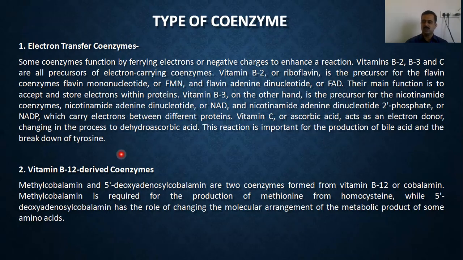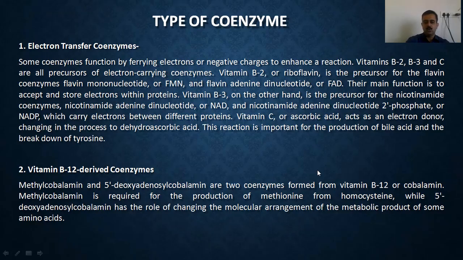Various different coenzymes, as we have seen, are vitamins basically, and these vitamins are helpful for modulating the reactions at various different reaction points. Vitamin B12, as I told you, is said to be one of the most important coenzymes. Methylcobalamin and 5'-deoxyadenosyl cobalamin are two coenzymes from the vitamin class.